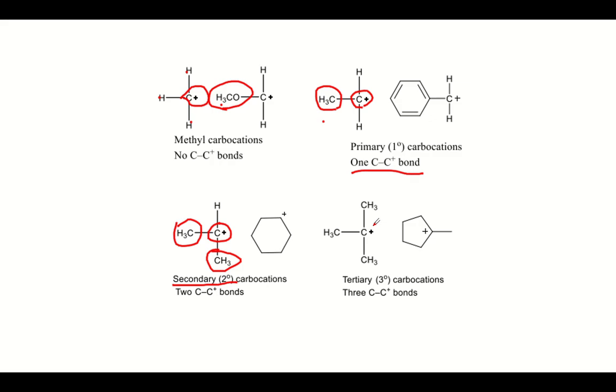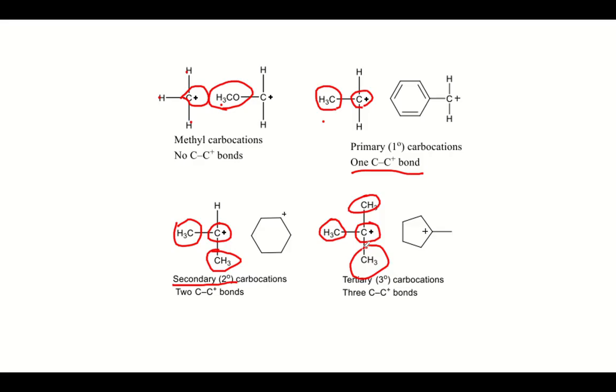And if the plus charge containing carbon is attached to 3 other carbons, or there are 3 C-C bonds, then such a cation is called as what? Tertiary carbocation. So these are the different kinds of carbocation intermediates that may be formed during the reaction.